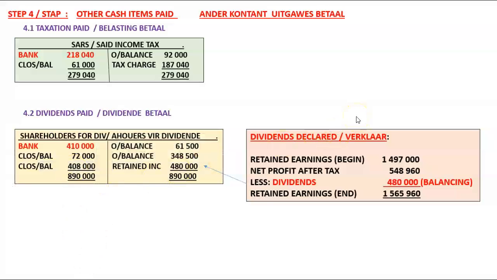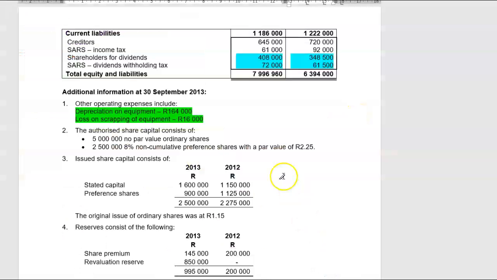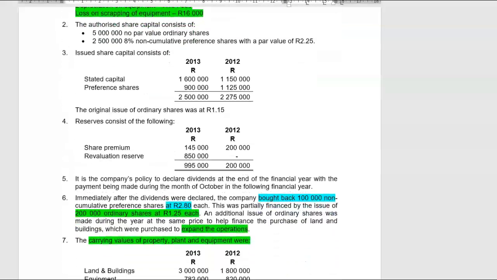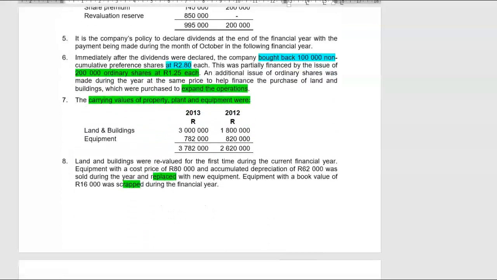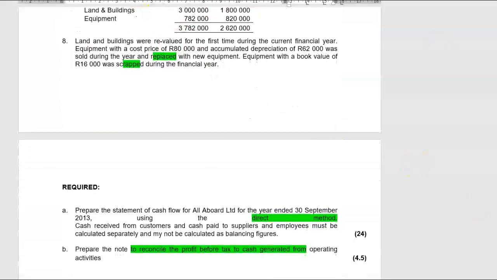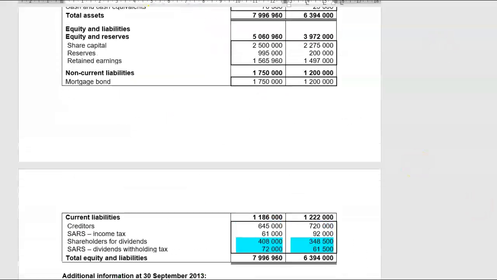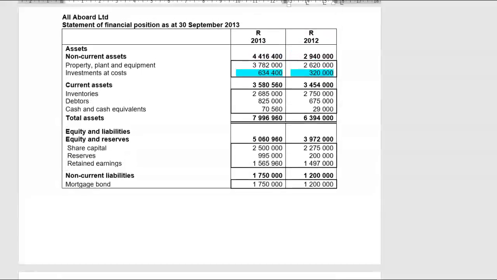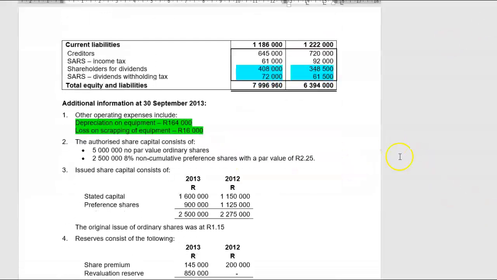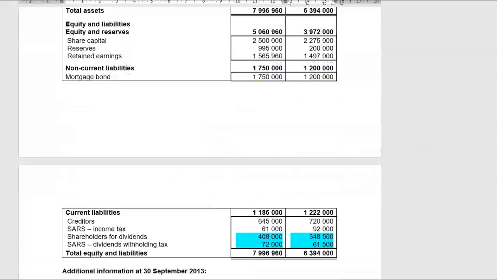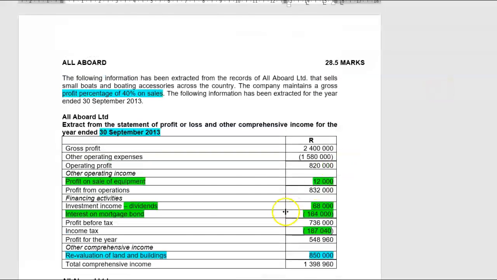And now the dividends declared for the year. Guys, in this question again, like in the previous example, they didn't give us the total dividends which was declared. We know that there were dividends that were declared, but we don't know what the amounts were. Now again, what we're going to do is exactly the same as in my last chance. We're going to use retained earnings. So we will have an opening balance of retained earnings. We're going to increase that with my profit after tax for the year.